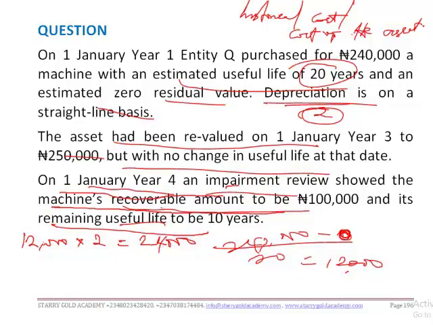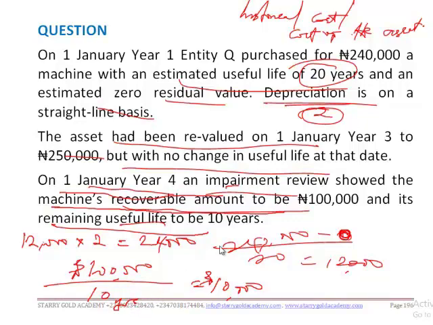Now the recoverable amount is now 100,000, and we are told that its estimated useful life from this date is now 10 years. So depreciation at the end of year 4 will be 10,000 naira. Now to determine the impairment loss, there's nothing like impairment gain, to determine if there is an impairment loss or a revaluation gain.